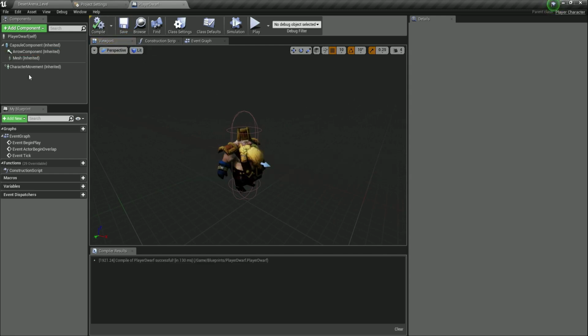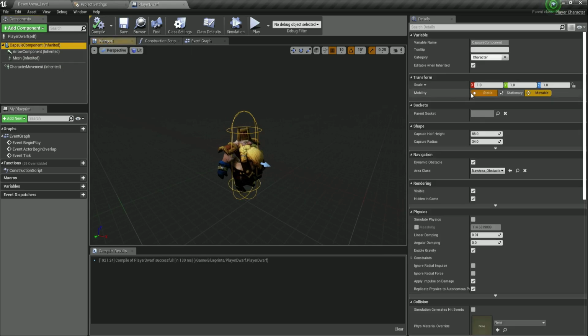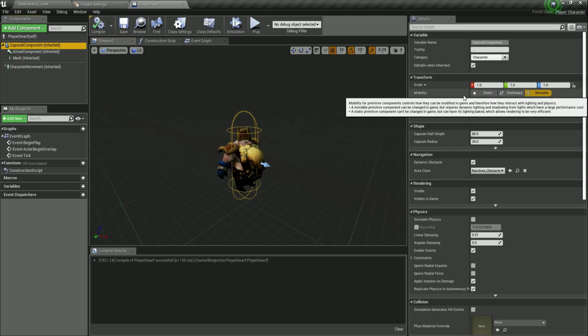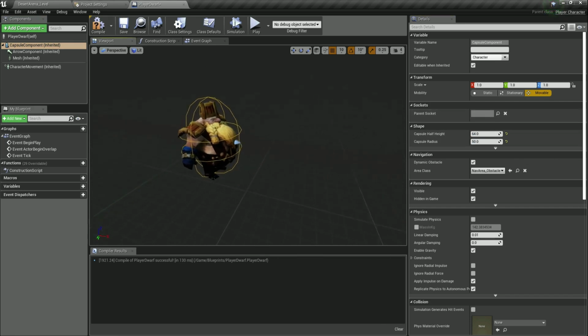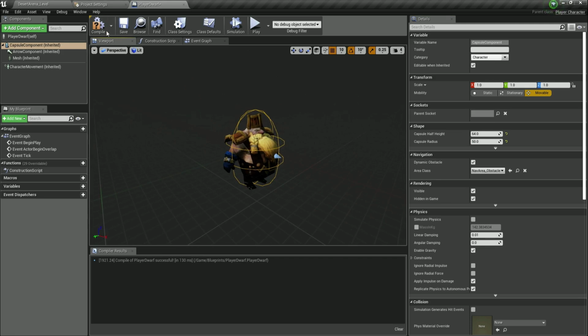Now what I also want to do is select the capsule component. For the capsule component, the capsule half height we're going to set at 64, and the radius of the capsule is going to be 50. So this is our little dwarfy. Look how friendly he looks.